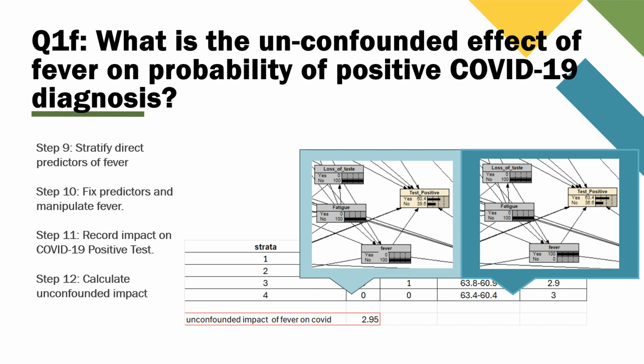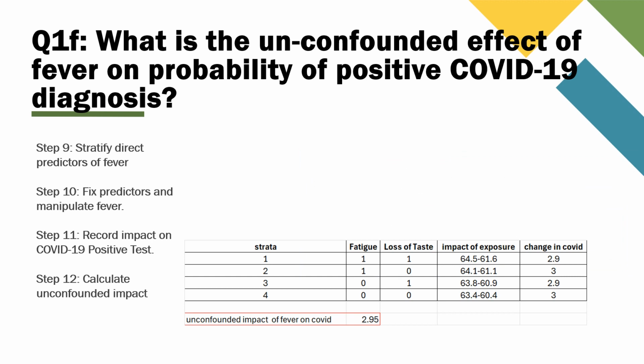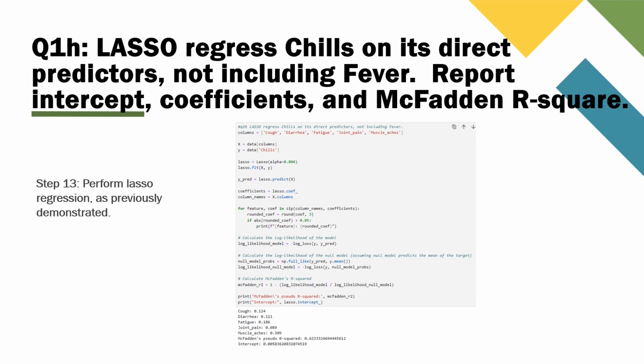Once the predictors are fixed, manipulate fever and take note of the change in COVID-19 positive test. Subtract the values of the change observed in COVID-19 diagnosis and record this as change in COVID. The unconfounded impact of fever on COVID is the average of the change in COVID diagnosis across all strata. Since we found the direct predictors of chills in Part G, for this regression, you want to regress chills on all variables found in Part G except fever.